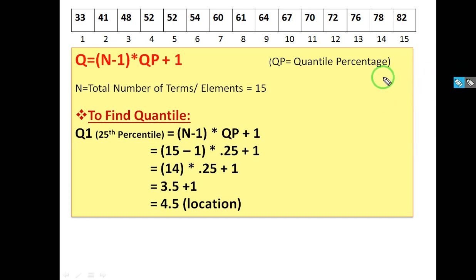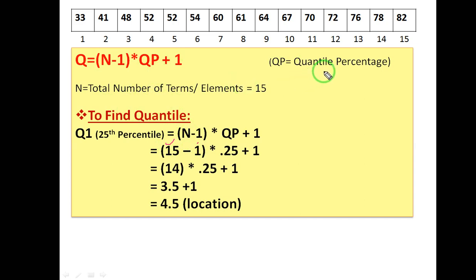For that the formula will be Q, that is the quantile. Suppose I want to find the 25th percentile, that is the first quartile. Formula is n minus 1, where n is the total number of elements. Suppose there are 10 elements, you have to write 10 over here. I am having 15 elements, so I am writing 15, minus 1, into QP.